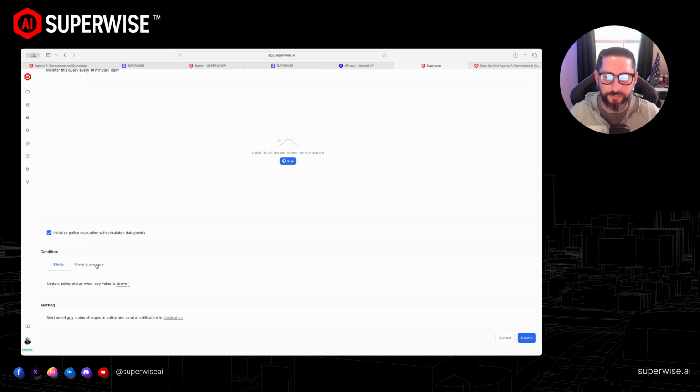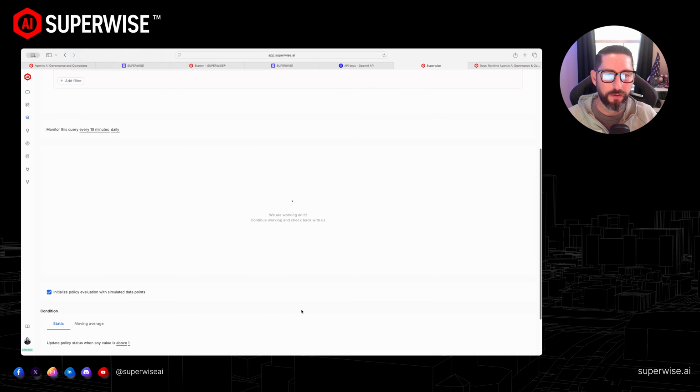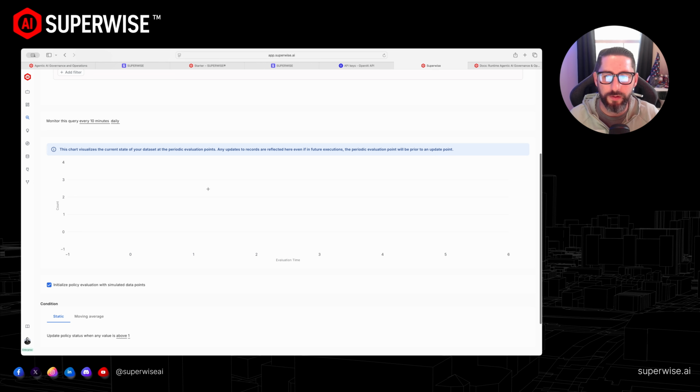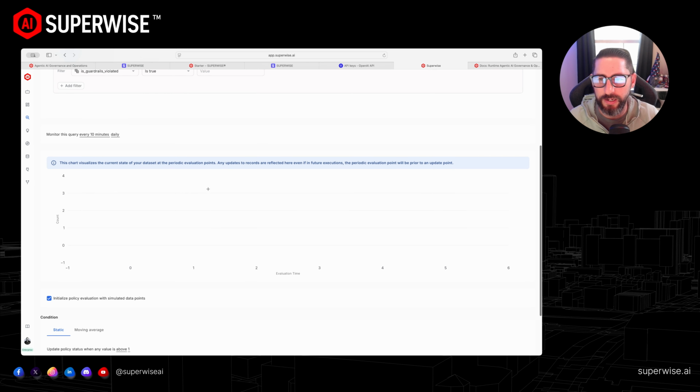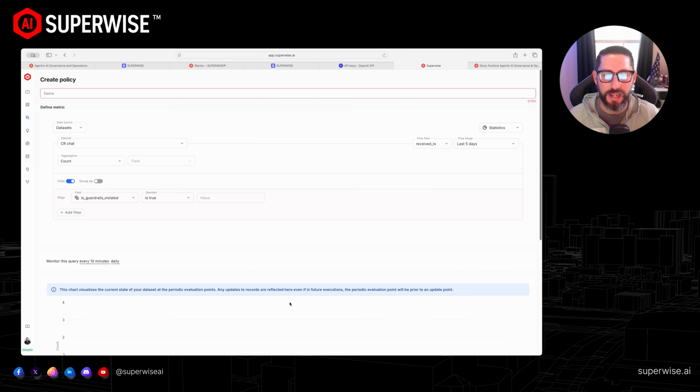And of course, you could dive into moving averages and all that fun stuff, but we don't need to do that. So then the destination will obviously be that demo alert policy. And then again, we'll hit run again because I did update the bottom here, the condition. So now it'll rock and roll, which is super cool. So now we have a chart visualization of if our guardrails are violated in that CR agentic chat, and then just hit create. It's that simple.